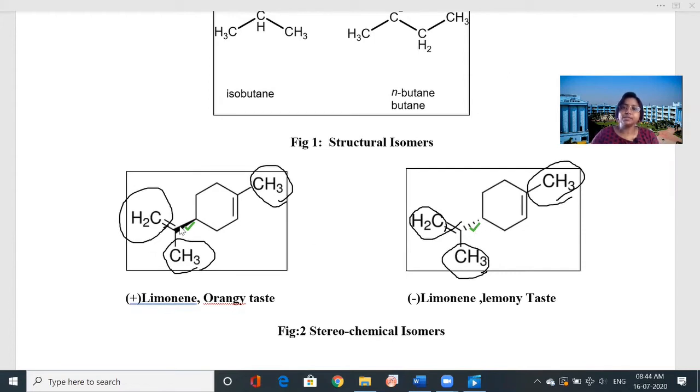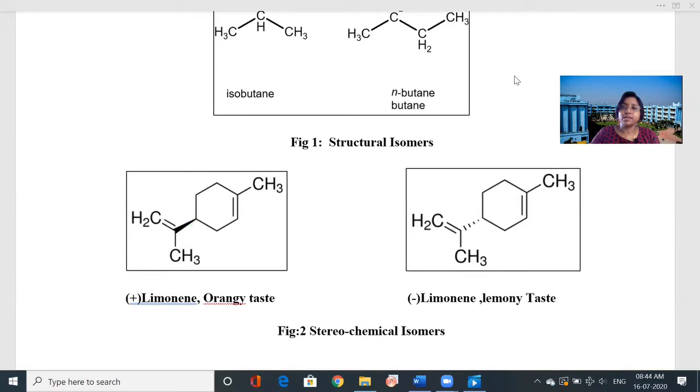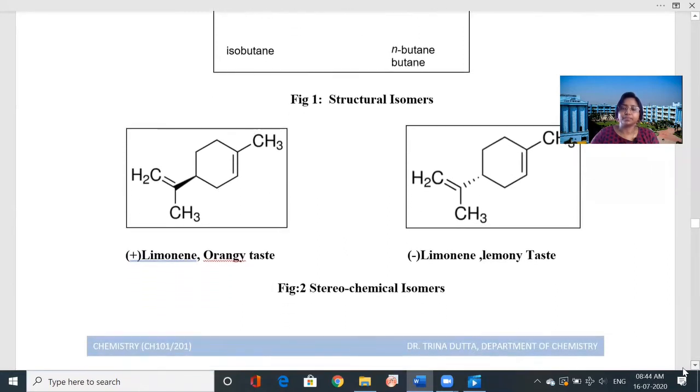So, wedge line means that it is forward, toward the viewer, and the dashed line means the backward side, away from the viewer. So this is the stereochemical isomers. The bond connectivity is the same, but they have a different arrangement in space.